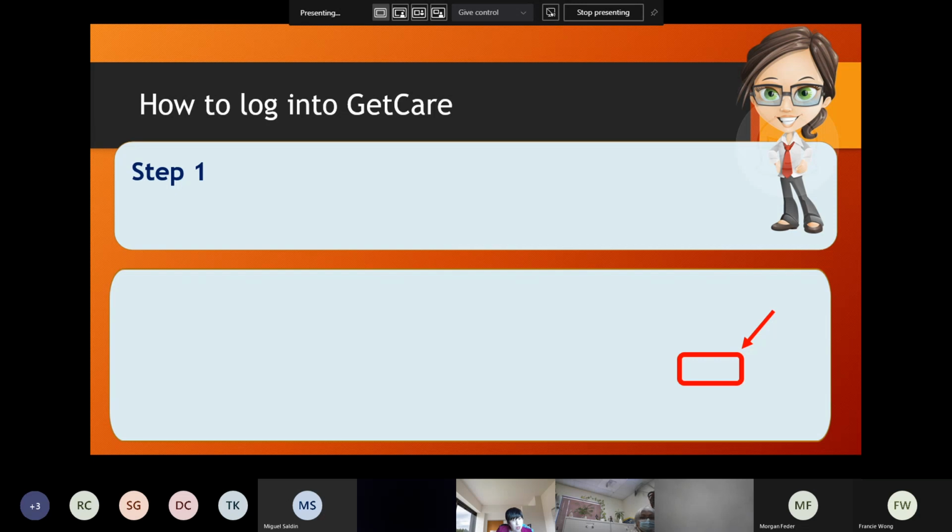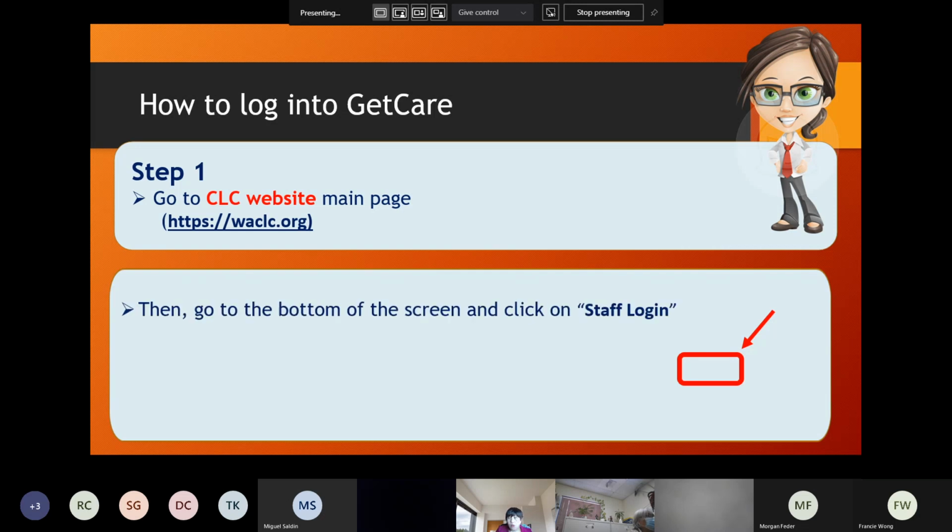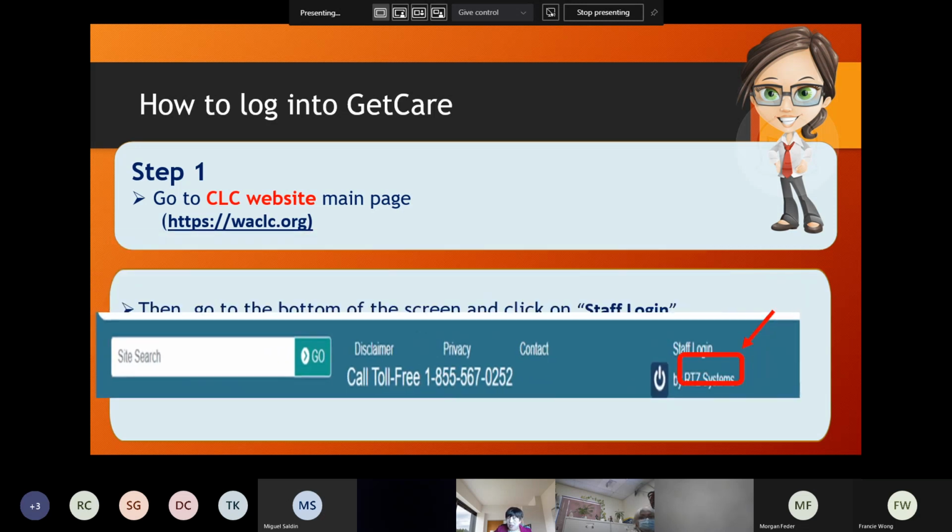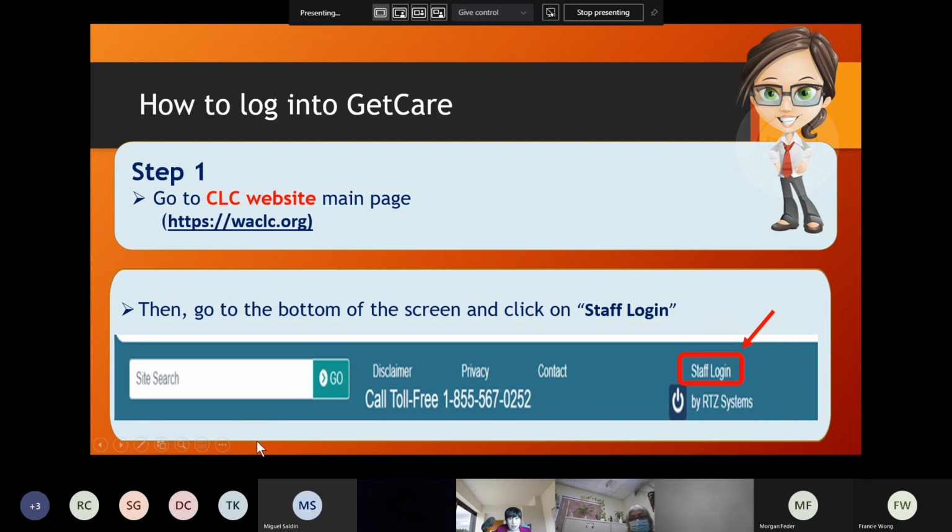Step 1, what was step 1? You go to the CLC website, that's waclc.org. You go all the way to the bottom, and it says staff login. Very good. That's step 1.